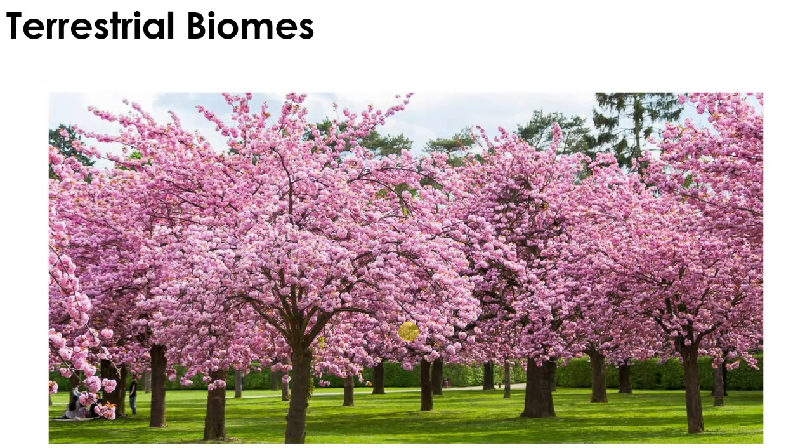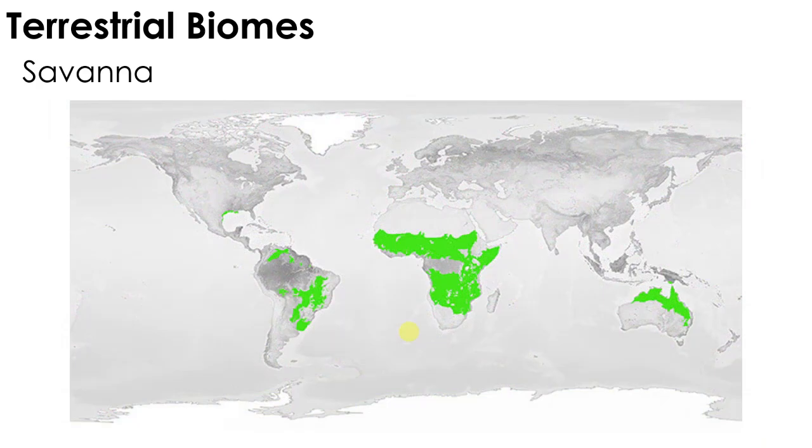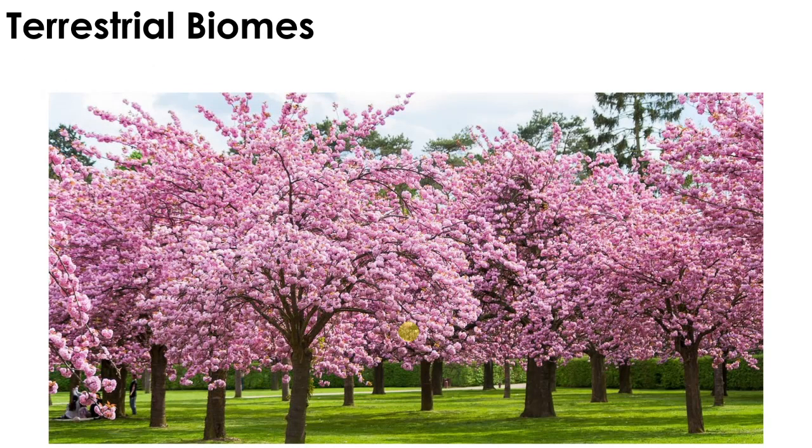Okay, so these are the different biomes. Let's have a review. What biome is this? This one is composed of trees that change their leaves in the fall. These are deciduous trees, and deciduous trees are found in the deciduous forest. The other term for deciduous forest is the temperate forest.